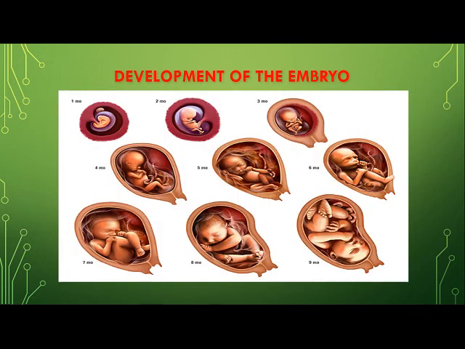Here is a picture where you can see how the development of a young one takes place in humans. This third month is the stage where fetus formation takes place, and then it undergoes a lot of changes, and ultimately after 32 or 36 weeks the baby is born. And this is all about today's topic, children. I hope you have understood.